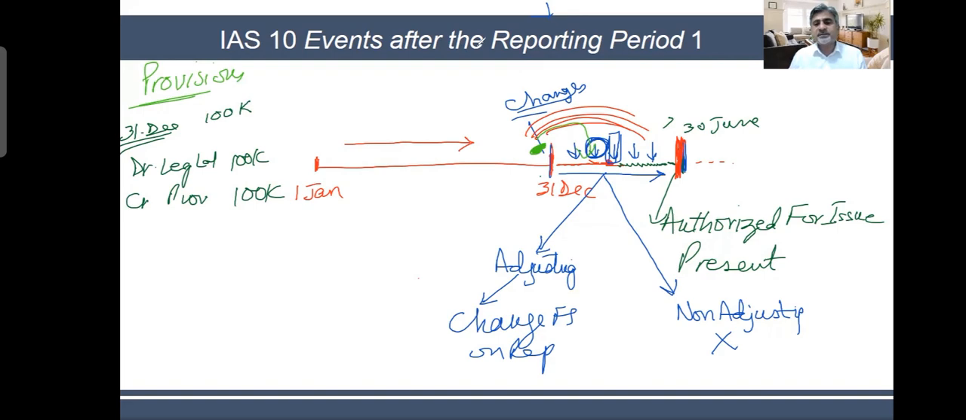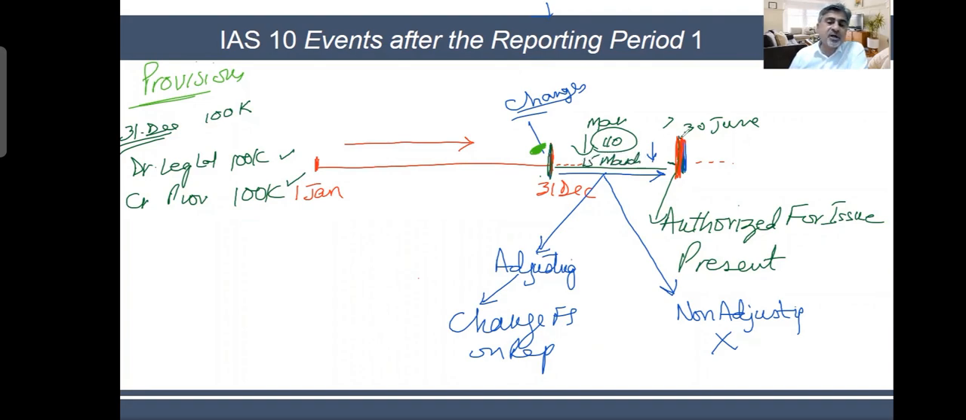But then somewhere in this time period, somewhere here in March, the court decision comes in. In the month of March, the court says that you have to pay $110,000. Now, it happened after the reporting date. I prepared financials on 31st December. I booked my expense of 100K and I booked my provision of 100K. And then on, I don't know, 15th of March, the court says that this is the decision.